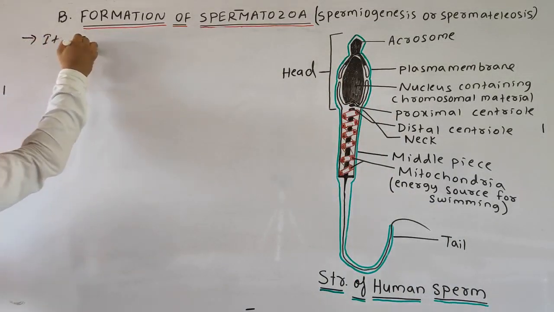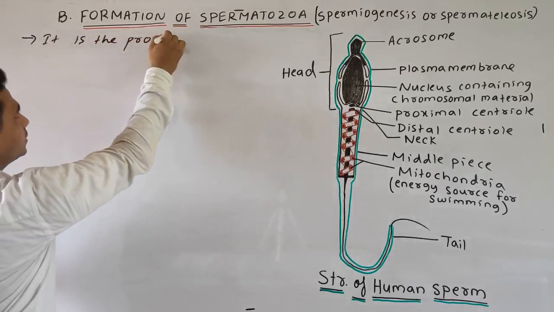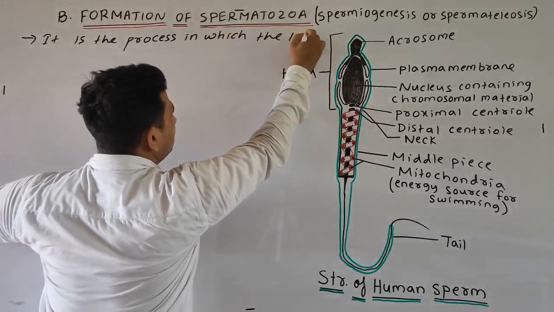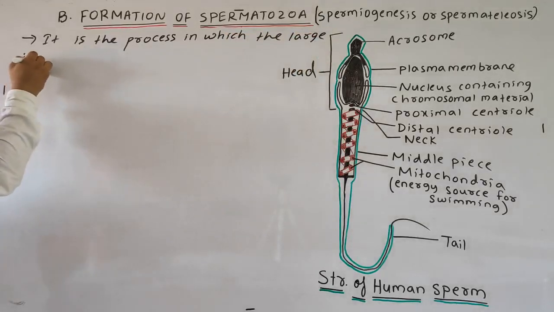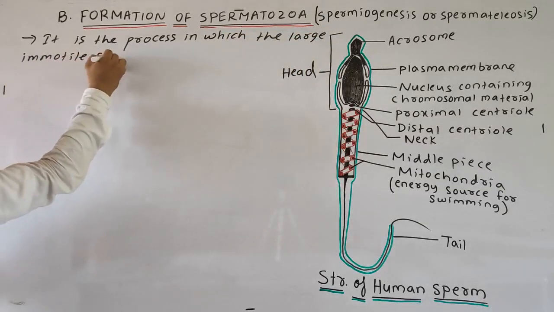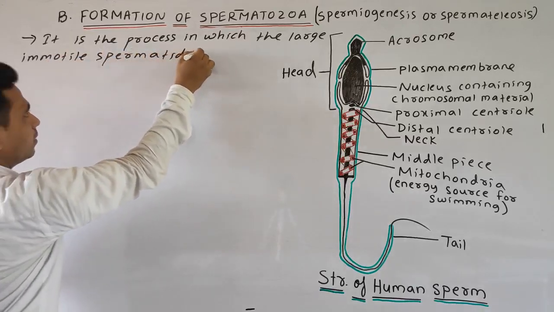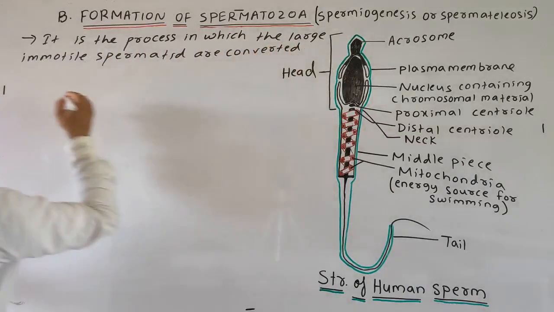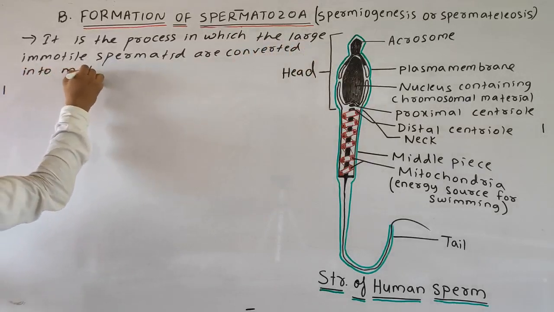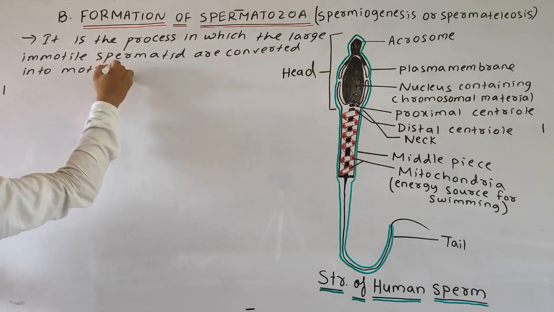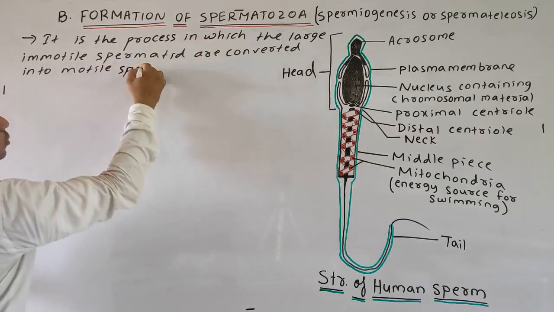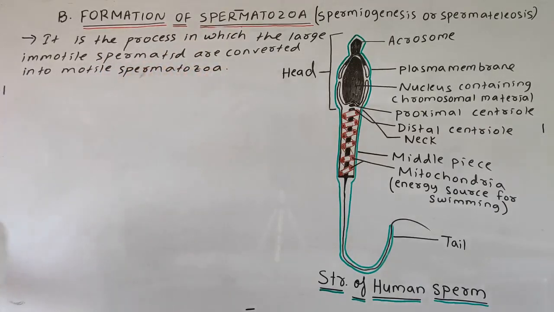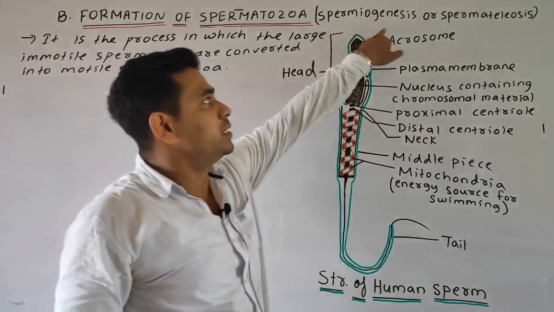It is the process in which the large immotile spermatids are converted into motile sperm, or motile spermatozoa, and this process is known as spermiogenesis or spermateleiosis.